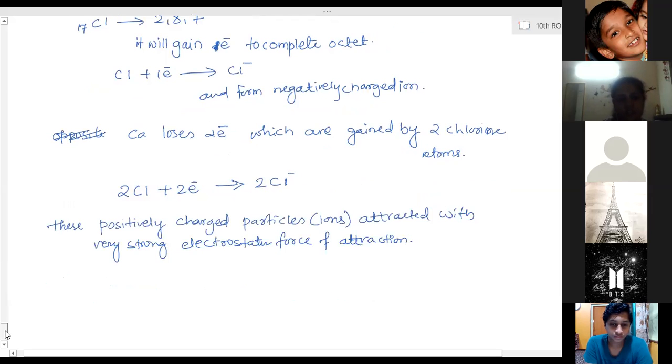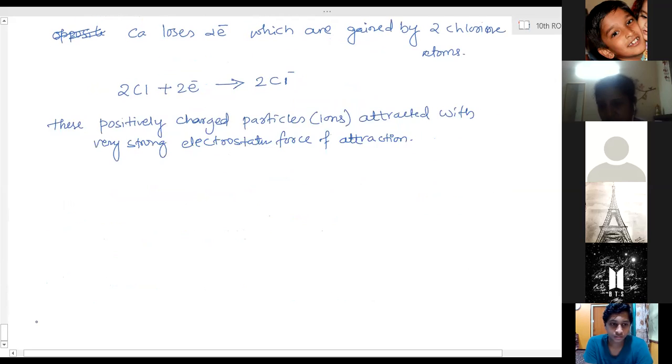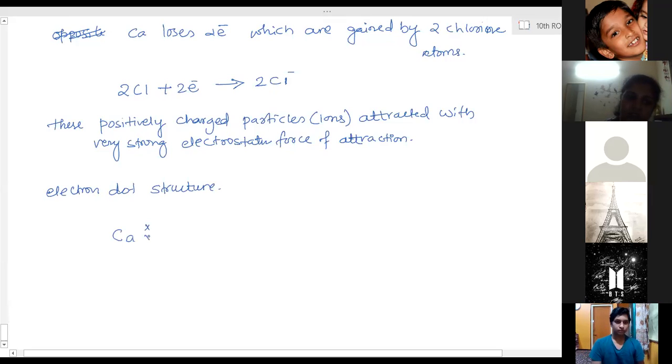So we have to draw the electron dot structure. This is magnesium chloride and calcium chloride, which is very important, the most asked question on this part. Electron dot structure: one calcium has 2 electrons in the last shell. There will be 2 chlorine atoms gaining those electrons.